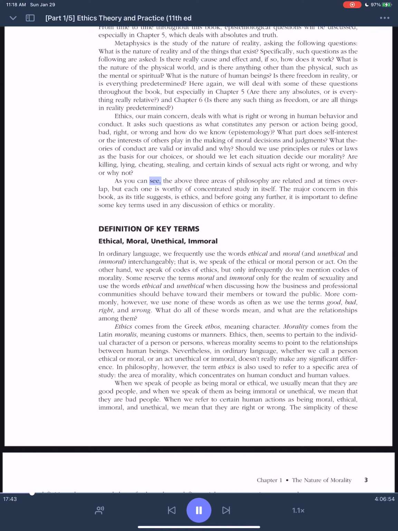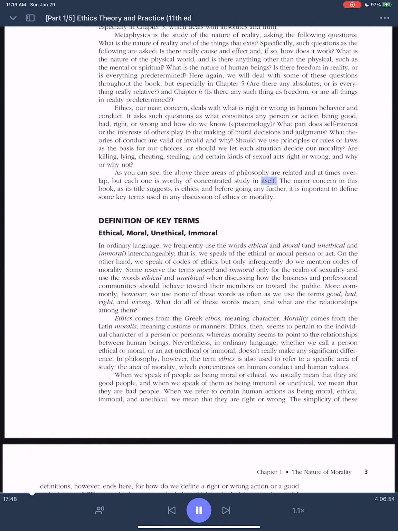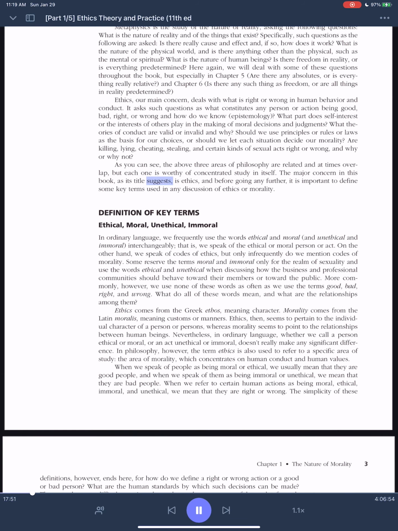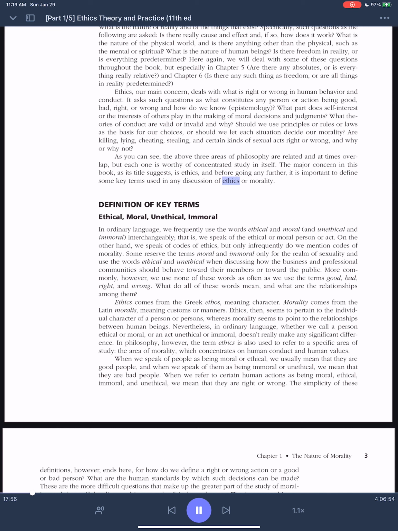As you can see, the above three areas of philosophy are related and at times overlap, but each one is worthy of concentrated study in itself. The major concern in this book, as its title suggests, is ethics, and before going any further, it is important to define some key terms used in any discussion of ethics or morality.